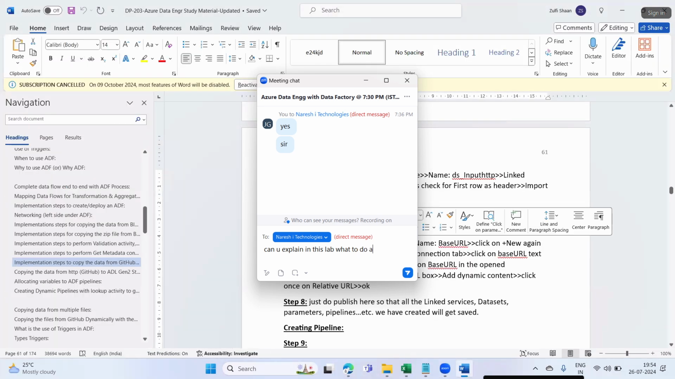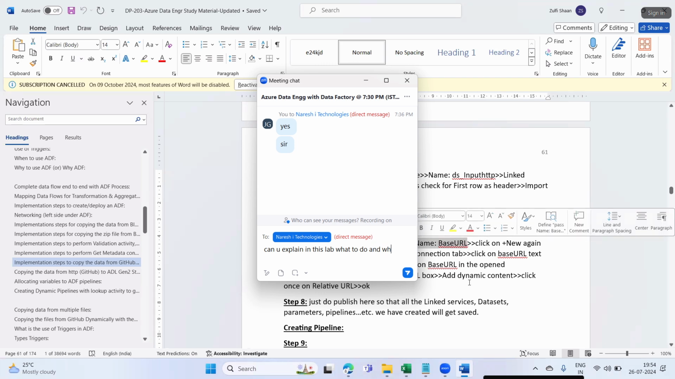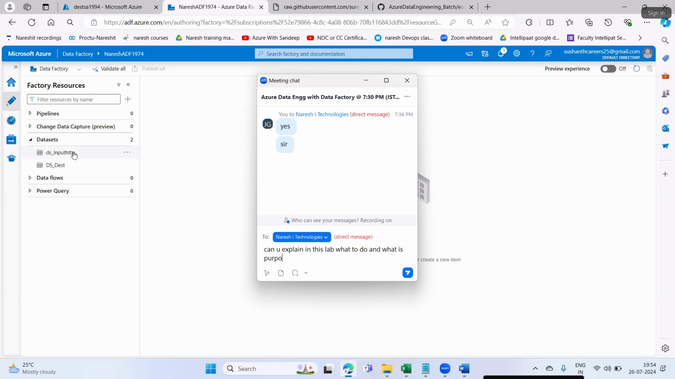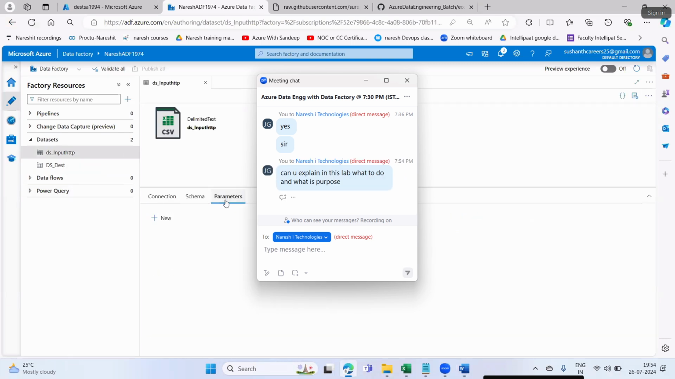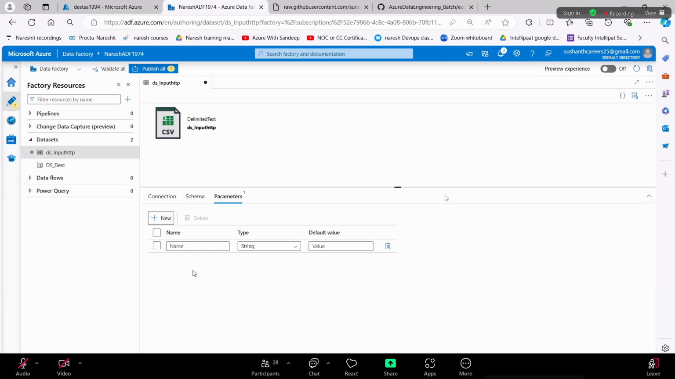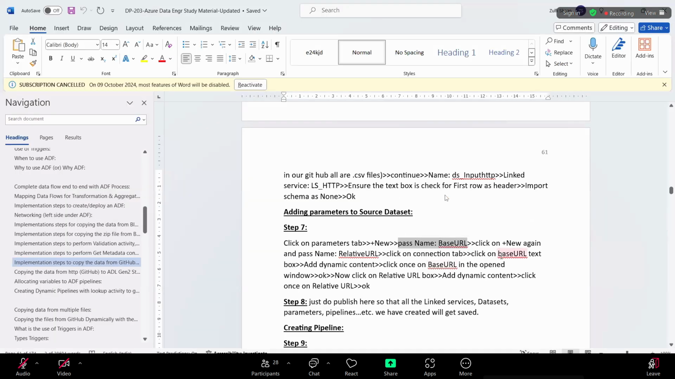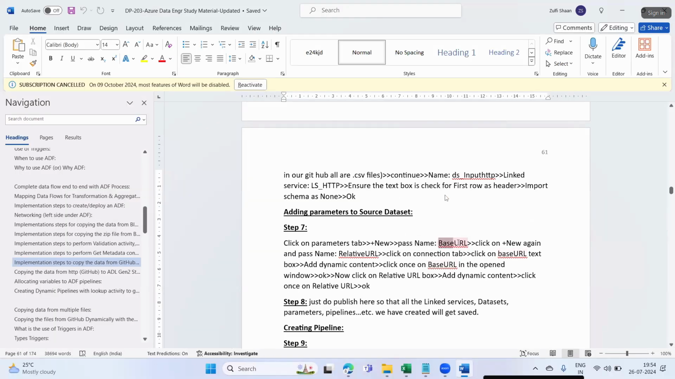Click on the parameters tab, plus new, parameter name Base URL. So what I'll do here, I'll open the dataset, click on the parameters tab, plus new, and give the name as Base URL.